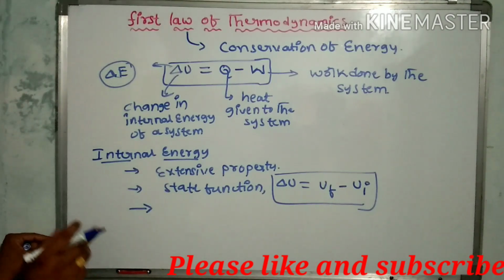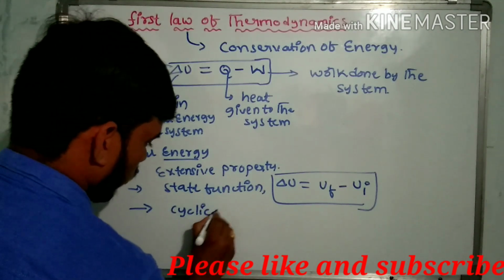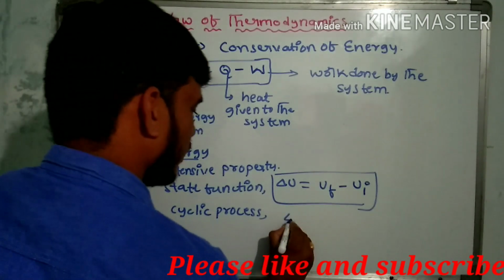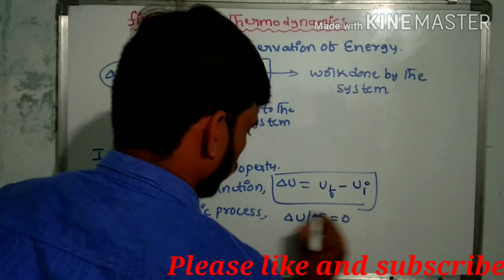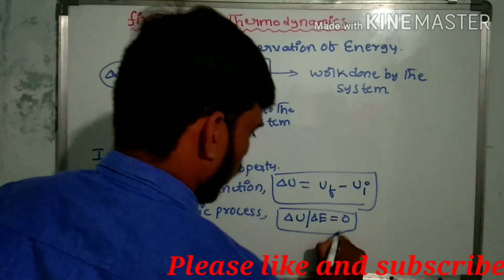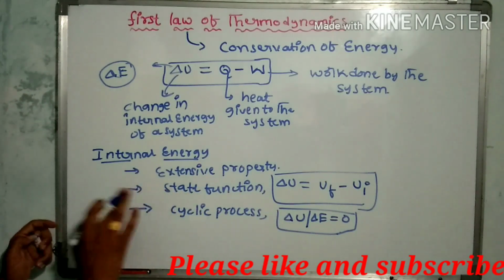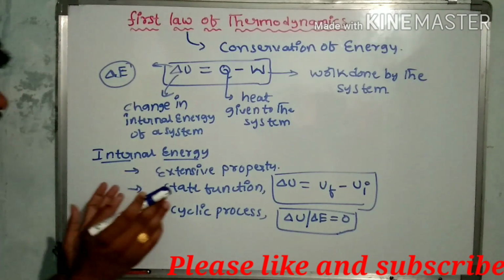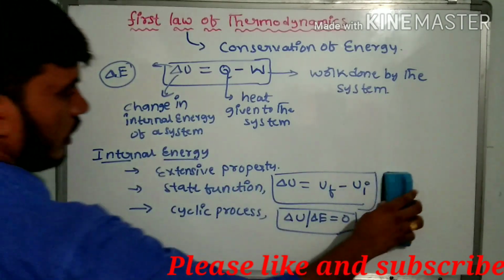Another important term is the cyclic process. For a cyclic process, the change in internal energy is equal to 0. These are the basic key points about internal energy. Now, for the calculation of internal energy, particular formulas are present.